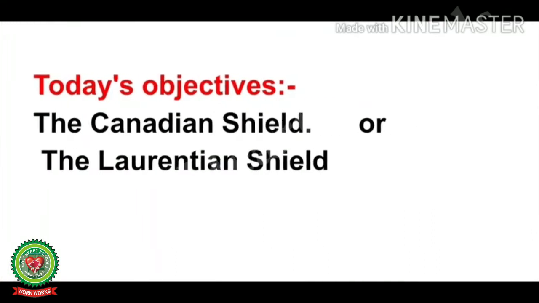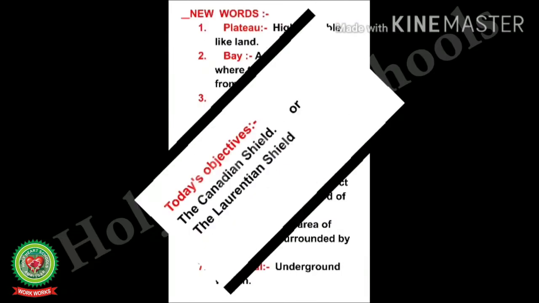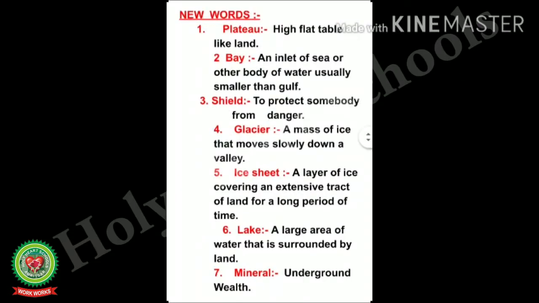Now let us discuss today's objectives. The Canadian Shield or the Laurentian Shield. Let us discuss some new words. Plateau, high flat table-like land. Bay, an inlet of sea or other body of water, usually smaller than a gulf. Shield, to protect somebody from danger.